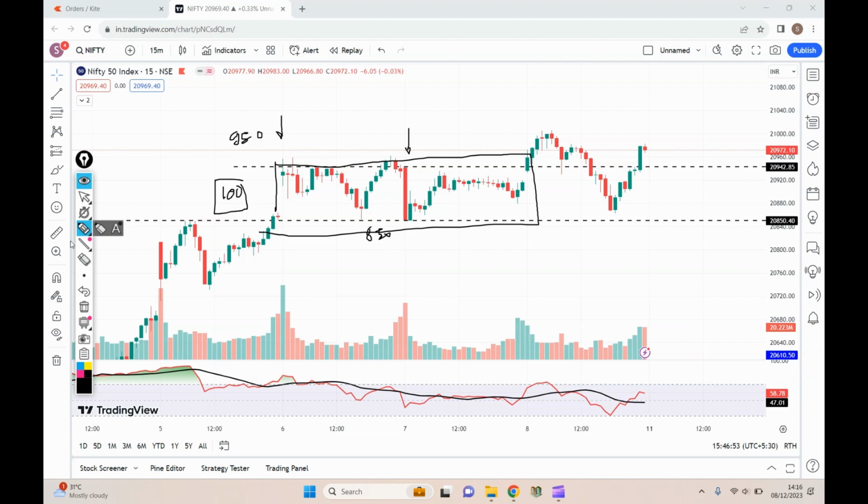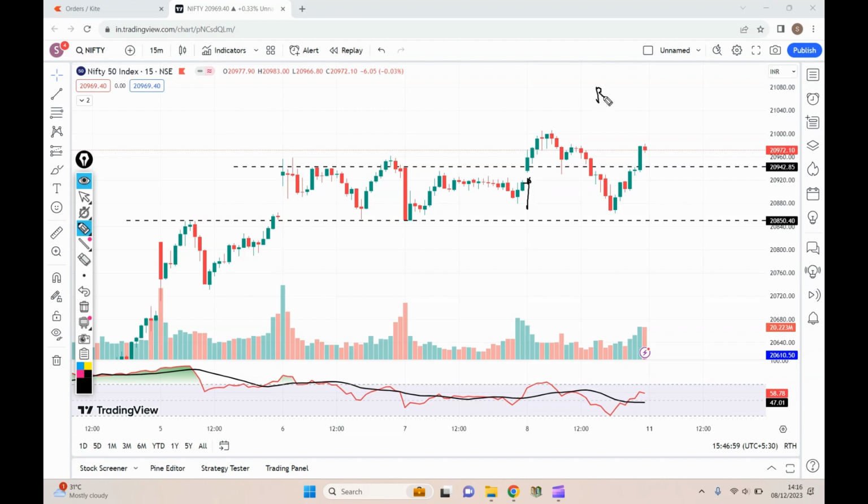So with that aspect, what I did is, early morning in today's session, this candle, I didn't know that there was some RBI policy that was going to come, because I was not connected to any sort of updates from the upcoming events. So I took the present aspect of this being a resistance and this being a support. With just a simple setup, I took a trade with this weekly expiry options.